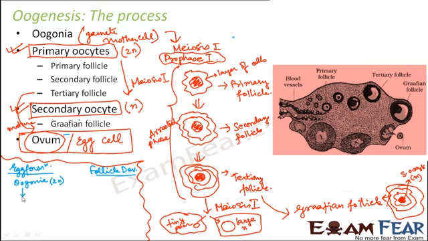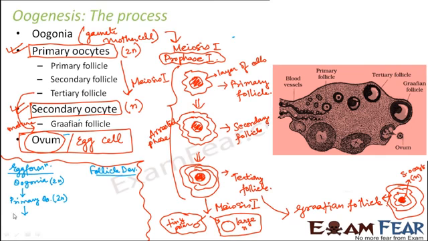Now these cells try to undergo meiosis 1 and they get arrested in prophase 1, and that is when they form primary oocytes. These primary oocytes are also diploid cells. This is the stage where the oogonia get stuck in prophase 1 of meiosis 1. They remain stuck until the female reaches her adolescence.